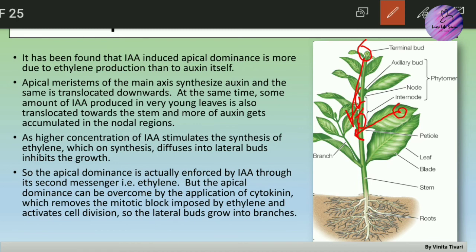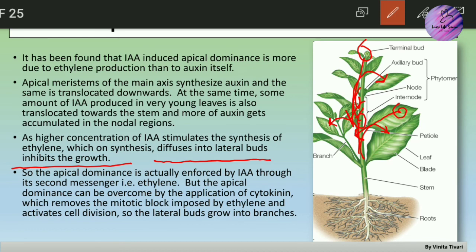Once ethylene is produced, as we know it is a gaseous product, it diffuses out into lateral parts. When it diffuses out into the lateral part, it inhibits growth. As you can see here, it diffuses into the lateral bud and inhibits the growth. Means there is lateral bud inhibition.